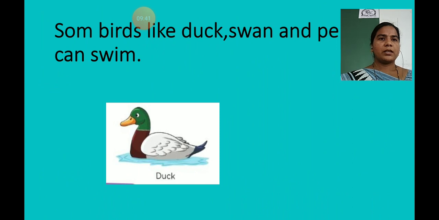Some birds like dove, swan and pelican can swim. Children, there is one word, S-O-M-E. Some. Some birds like dove, swan and pelican can swim. Duck, it swims in water. Some birds can fly, some birds can swim in the water. So the birds which swim in the water are dove.